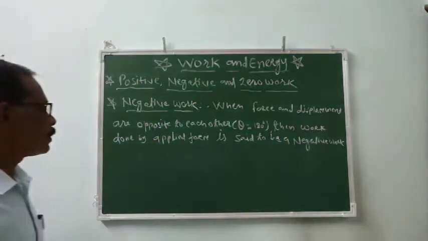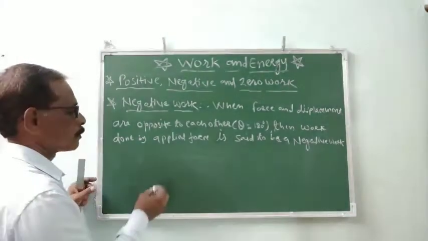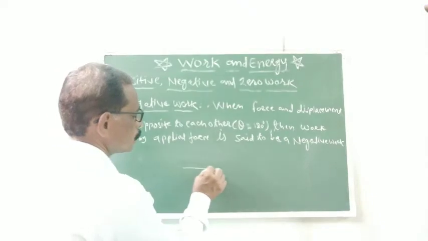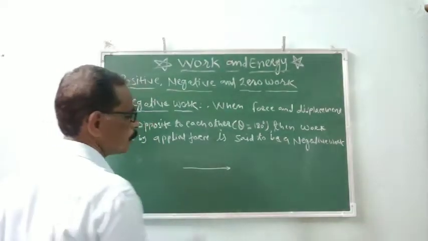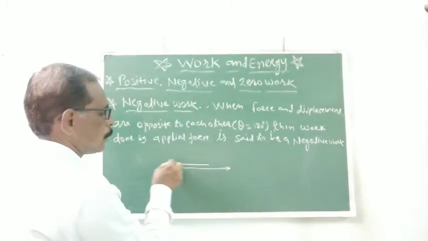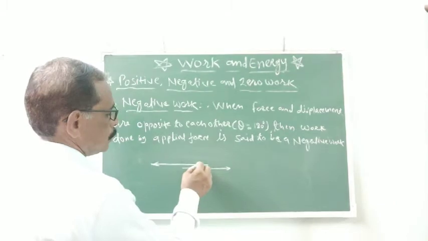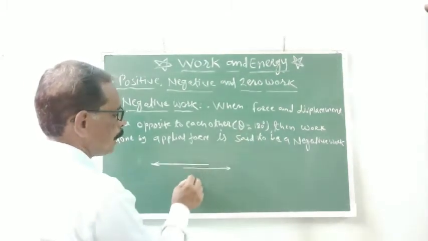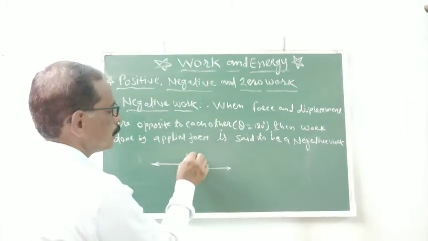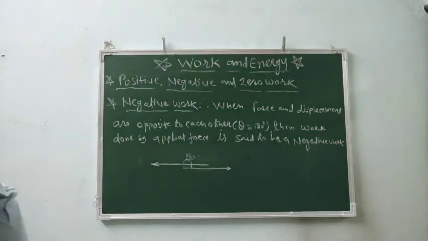Then the work done by the applied force is said to be negative work. See here, suppose this is the direction of the displacement and this is the direction of the applied force. In this condition, the angle between both directions is 180 degrees. So they are opposite to each other. The value of theta is 180 degrees.